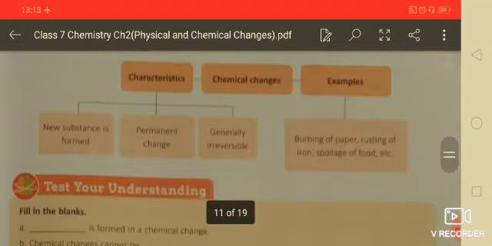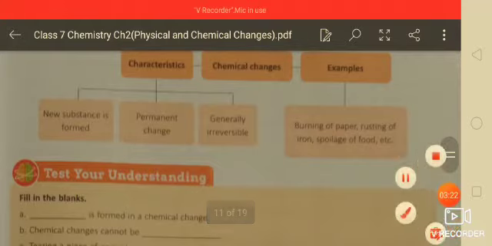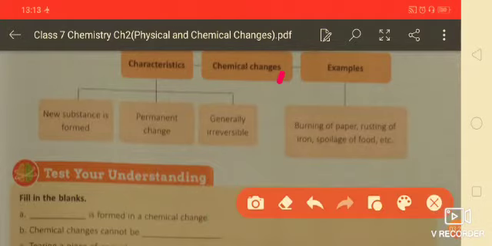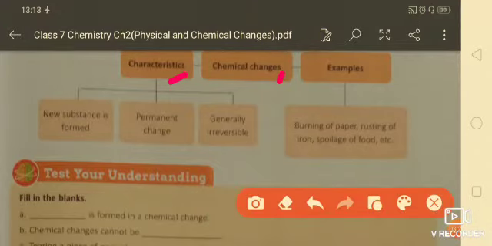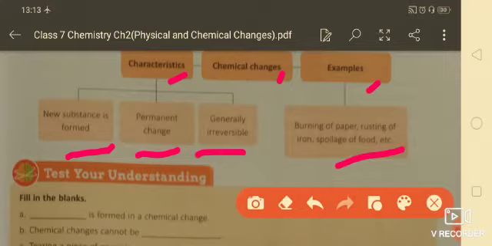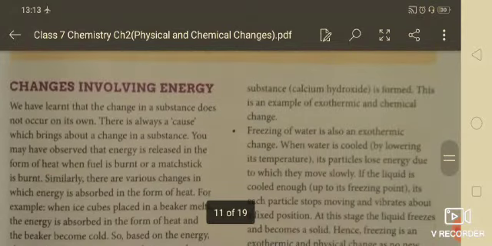Now next, chemical changes: characteristics and examples are given here. The characteristics are that a new substance is formed in chemical changes, it is a permanent change, and a chemical change is generally irreversible. Examples: burning of paper, rusting of iron, spoilage of food materials, etc.